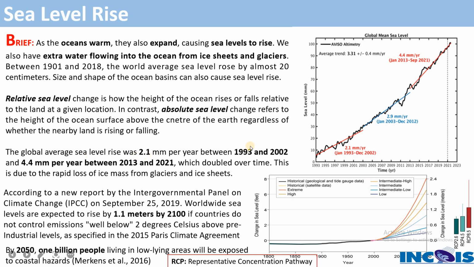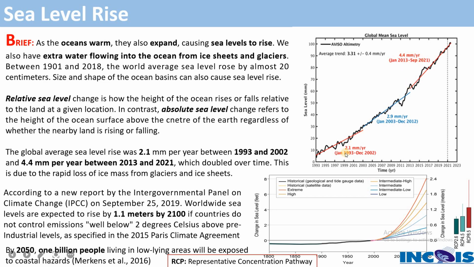And if you see some of the statistics here I just mentioned, how the global mean sea level is rising from time to time, say for example from 1993 as of now. From 1993 to December 2002, the rise was about 2.1 millimeters per year. Similarly, from 2003 to 2012, it was 2.9 millimeters per year. Similarly, from 2013 to 2021, it is 4.4 millimeters per year.